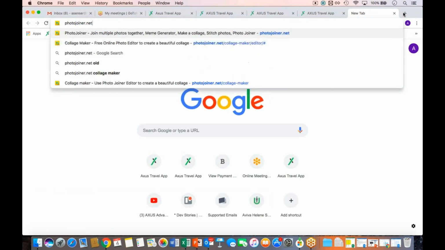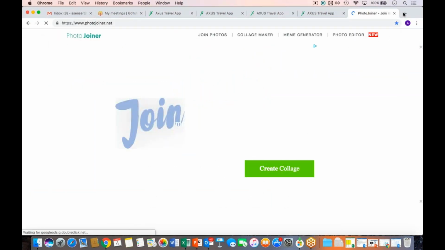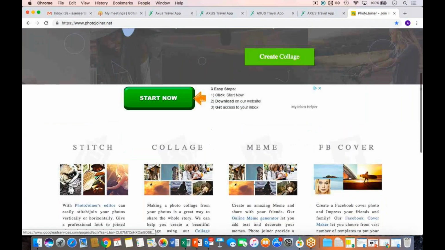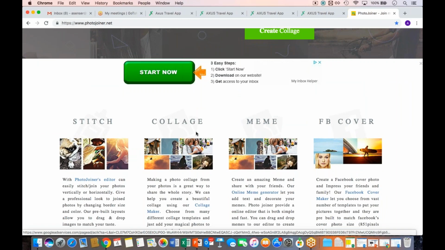We actually have one of our past advanced trainings where we completely go over how to create these collaged images. It's super simple. There is no making a PDF and then saving it and then adding an image. You add images to photojoiner.net, save it, and then you can upload it as a full collaged image into AXUS.